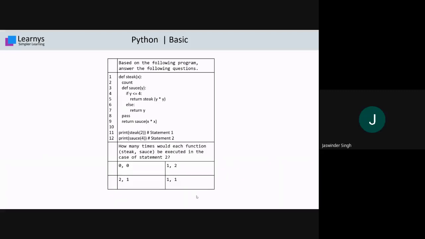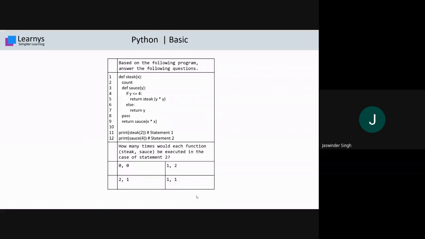Based on the following program, answer the following question. As the sir asked, how many times TK and sauce will be executed if statement 2 is running? If you see, statement 2 is mentioned at line number 12, where the function source with the parameter 4 is fired. Okay.